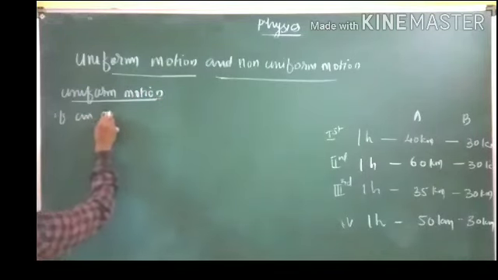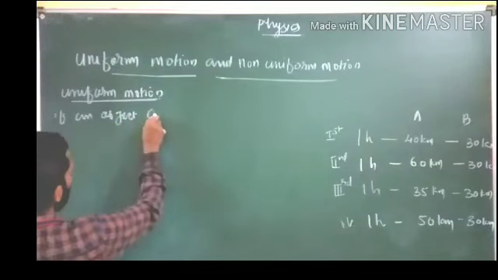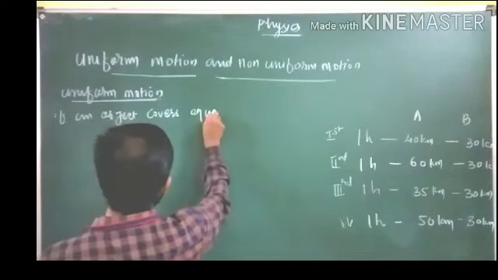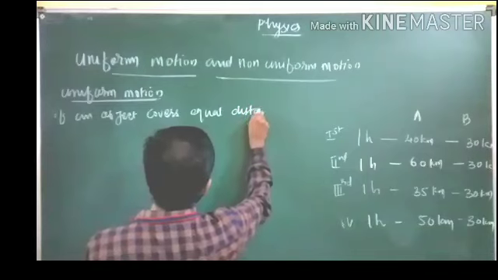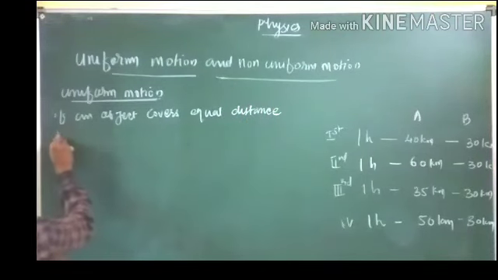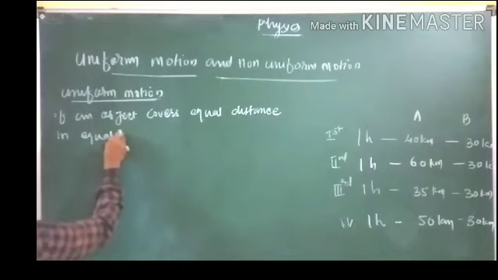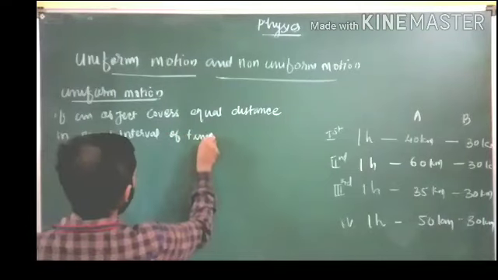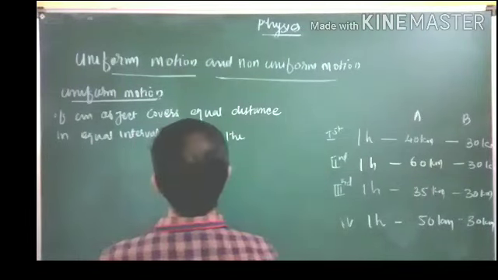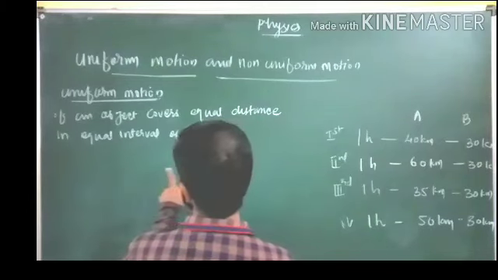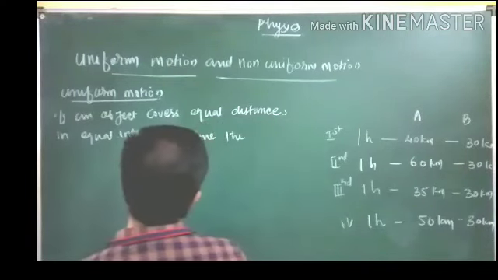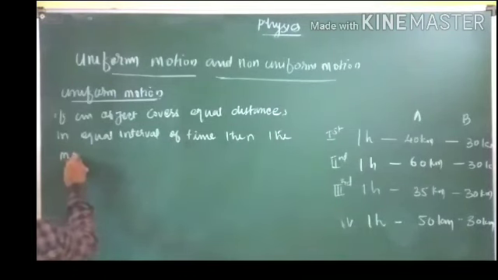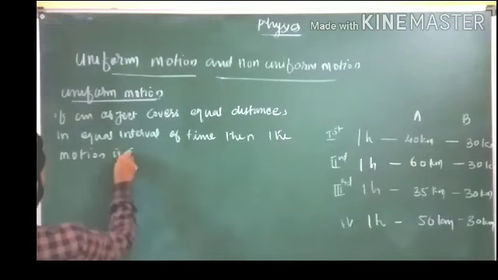If an object covers equal distances in equal interval of time, then the motion is called uniform motion.